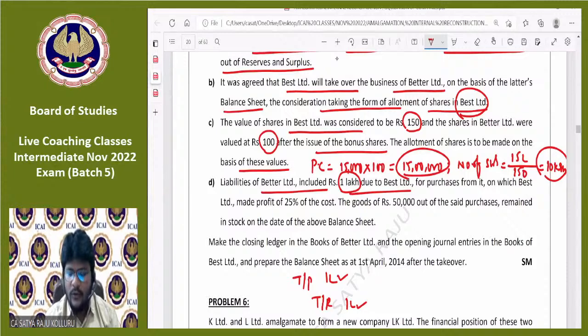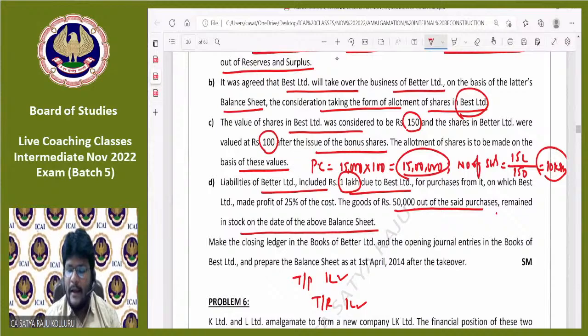We need to reduce 1 lakh from trade receivables. This is from current liability, this is from current asset. And in continuation to that, he has also given further information: out of the goods purchased by Better Limited from Best Limited, goods worth 50,000 out of the said purchases remained in stock on the date of the above balance sheet.